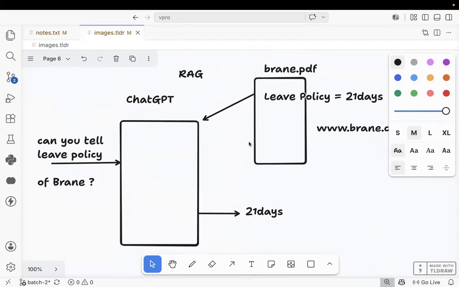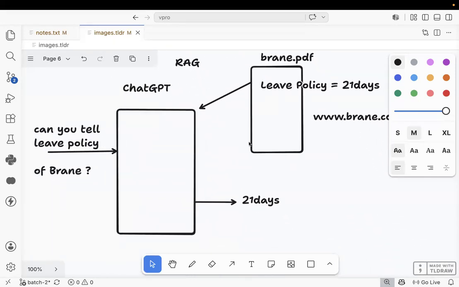Next one. And one more point I need to tell. Team, what is a RAG? What is the abbreviation of RAG? Retrieval augmented generation.